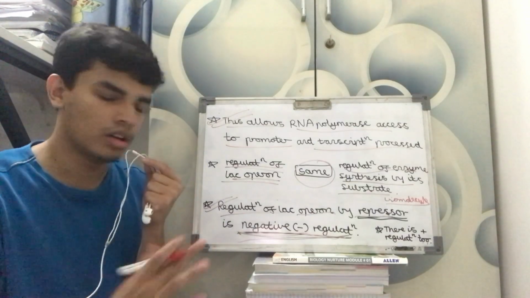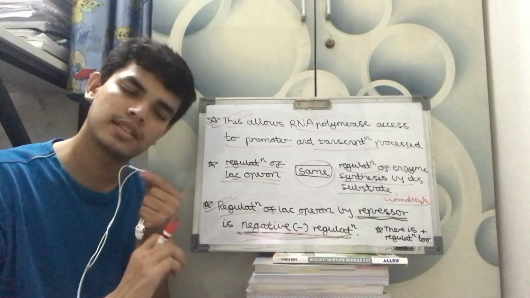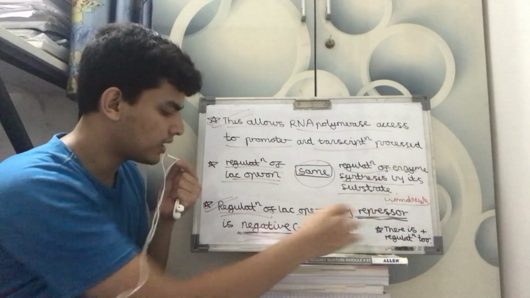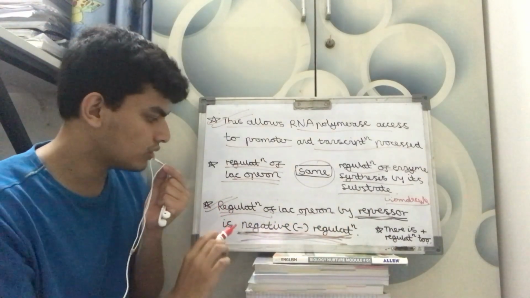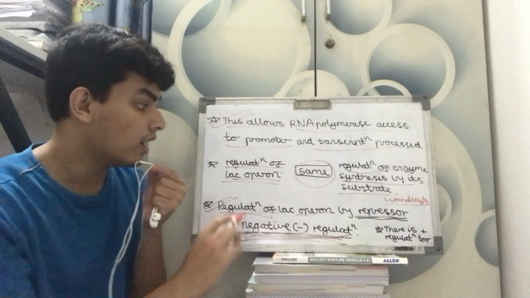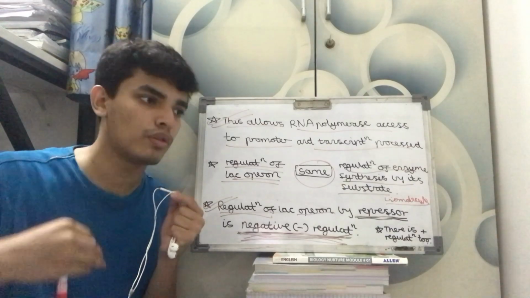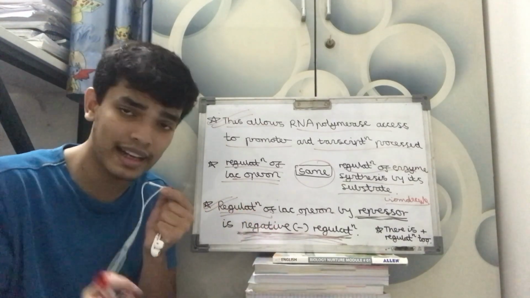I read it, but in NCERT it is not given. So please don't do it. NCERT is enough. Regulation of Lac Operon by repressor is negative regulation. Remember. It could also be that they give you inducer, or they can give you anything, repressor or maybe inhibitor, but regulation of Lac Operon by repressor is negative regulation.